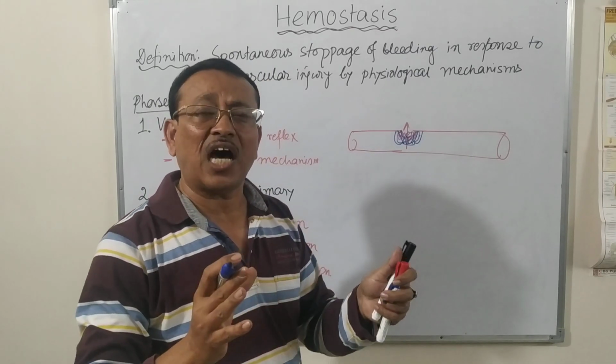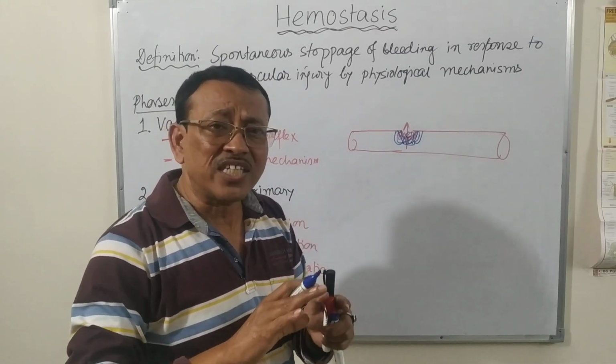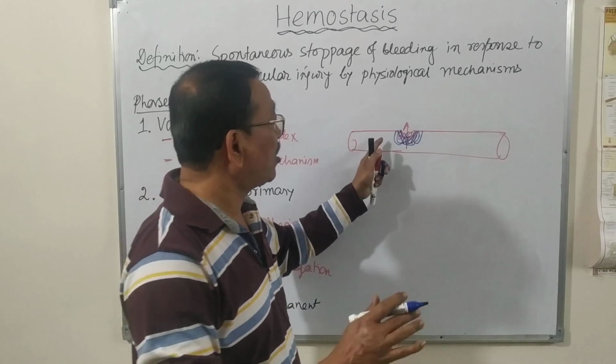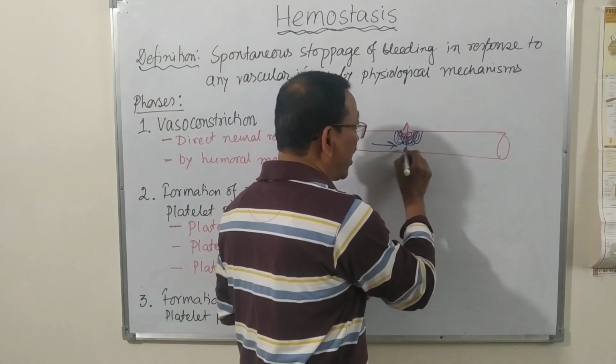So the platelets are not shed off in spite of the blood flow through that region.